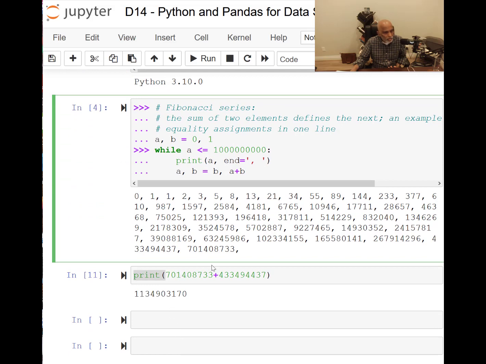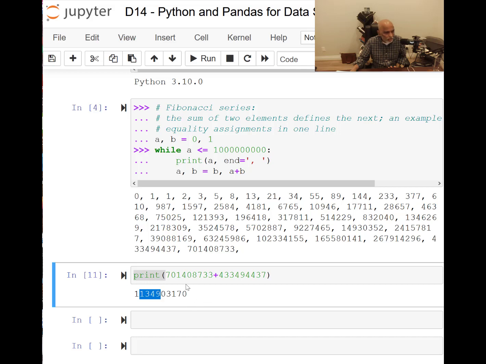I actually printed the last one. It turns out to be more than a billion, 1.134 billion. That's why it stopped.